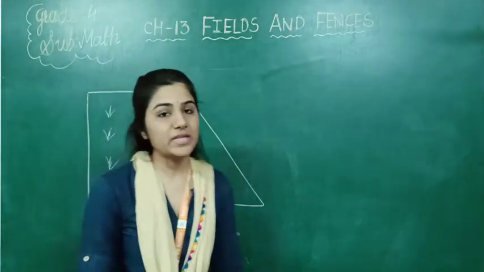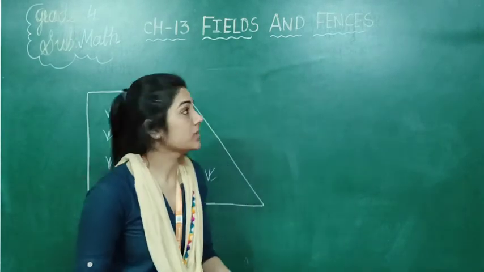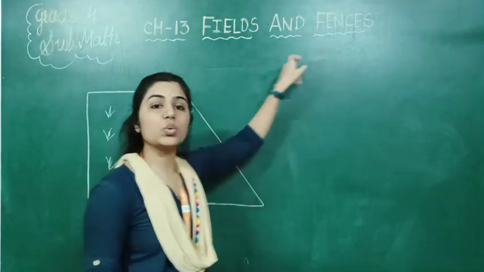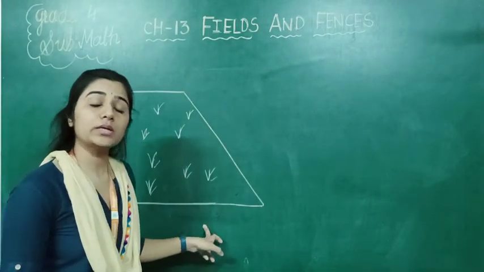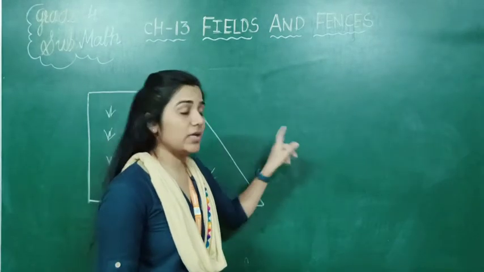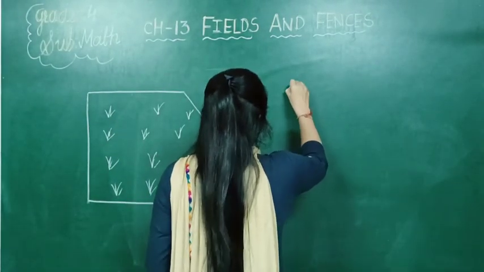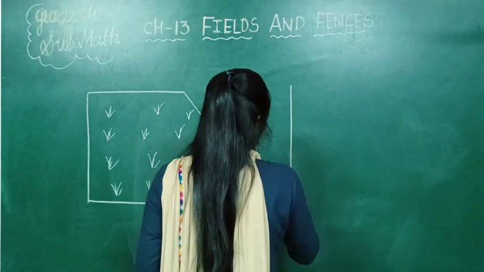This kind of field is given in your textbook. Now he needs a fence to cover this field. So what does he have to do? In your textbook, the boundary measurement of this particular field is given.